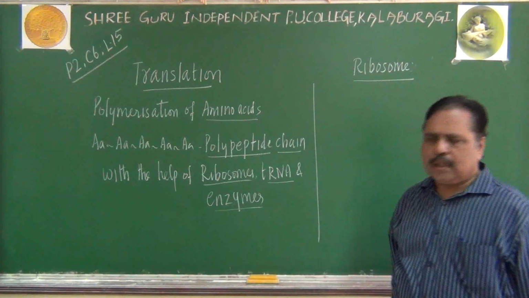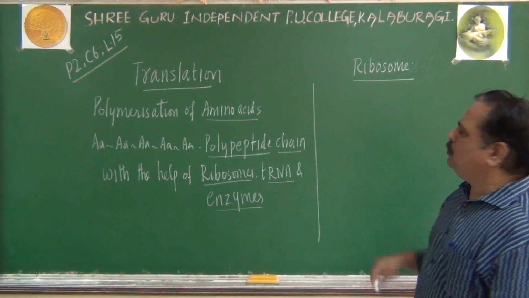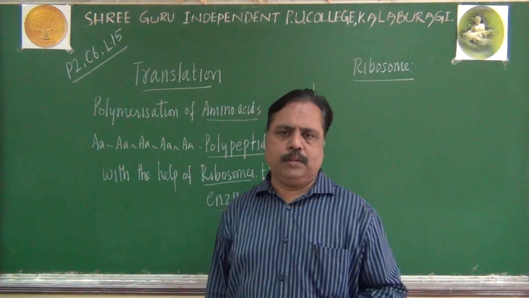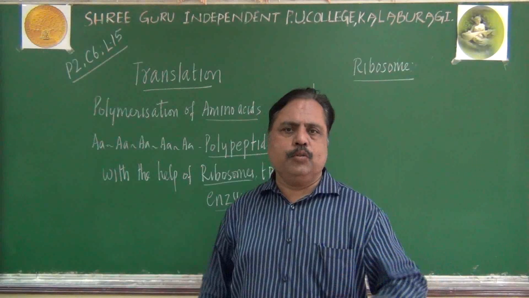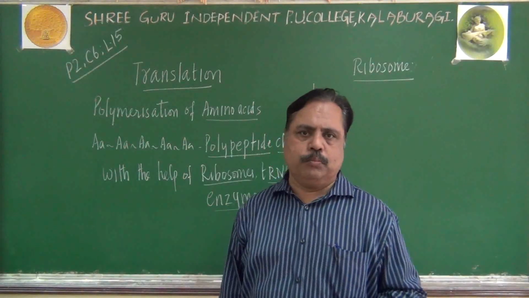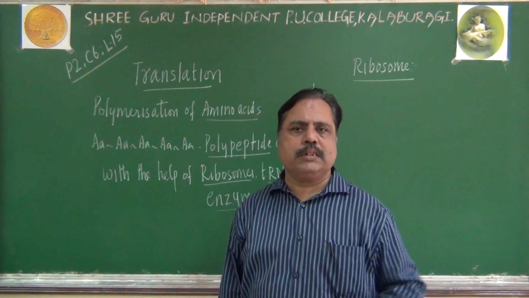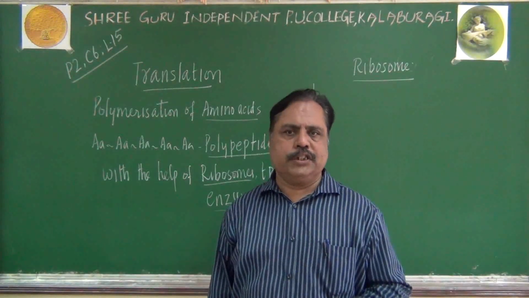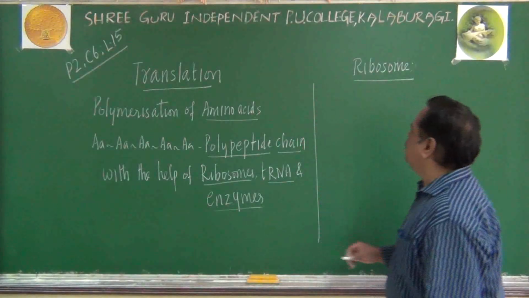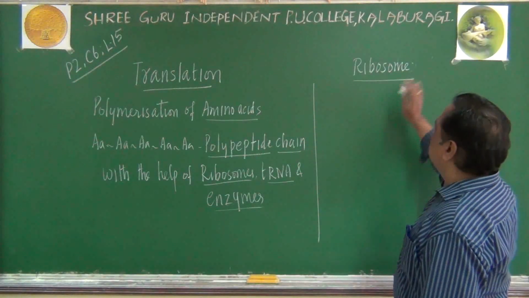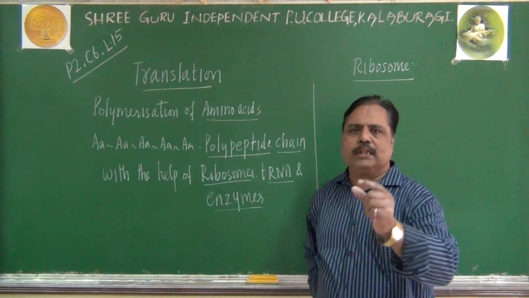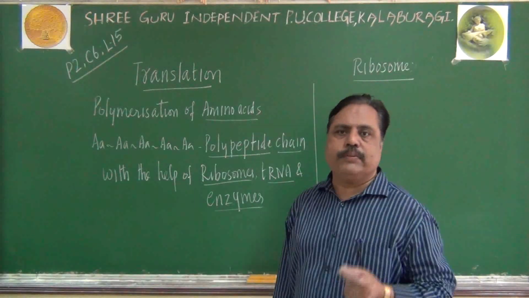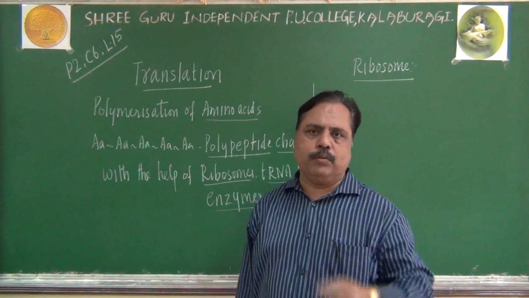Ribosome. You know that ribosome is a membraneless organelle present in the cells. Both prokaryotes and eukaryotes have ribosomes. Both plants and animals have ribosomes. So ribosomes are a very important structure. In lower classes you might have heard that the size or weight of these ribosomes can be measured by a unit called the Svedberg unit.